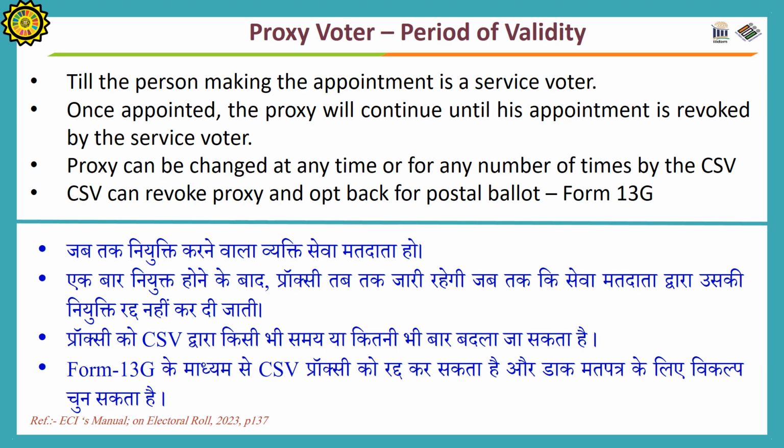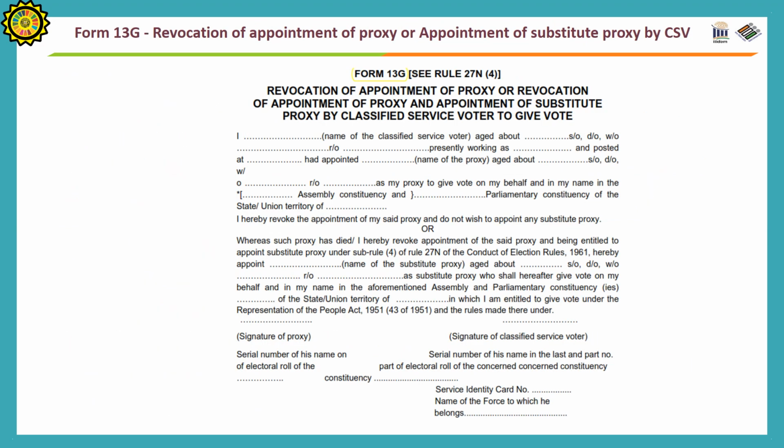Period of validity of proxy. Till the person making the appointment is a service voter. Once appointed, the proxy will continue until his appointment is revoked by the service voter. Proxy can be changed at any time or any number of times by the classified service voter. A classified service voter can revoke the proxy and opt back for the postal ballot through Form 13G. The format of Form 13G is shown on the screen.